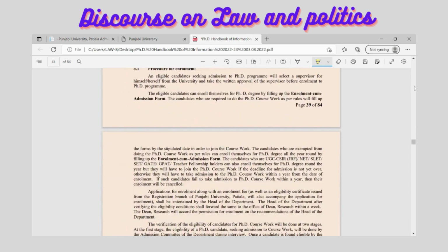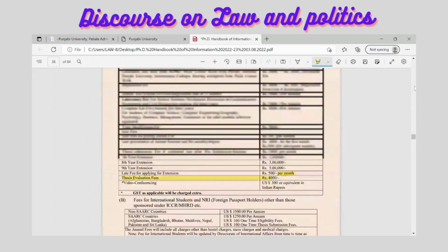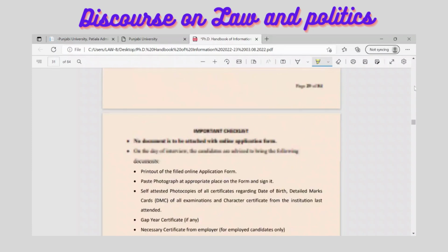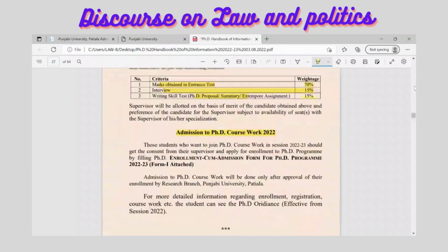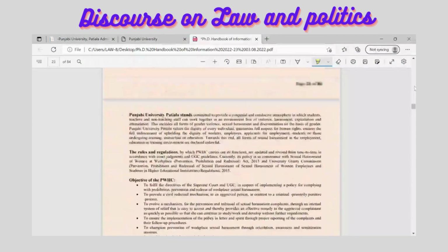So just go to the website of Punjabi University, Patiala, click the way I have told all of you, and register yourself by the 1st September 2022.